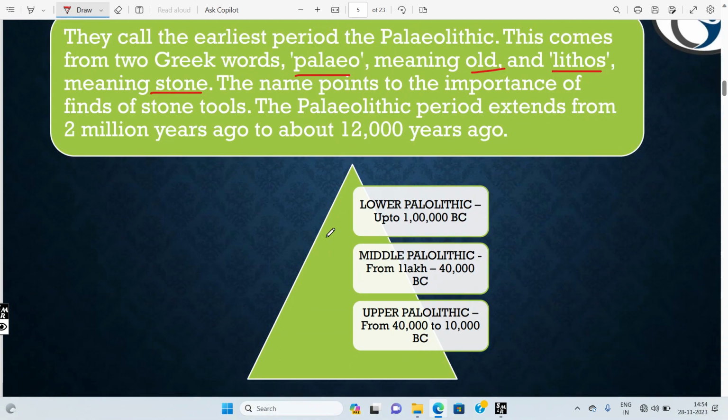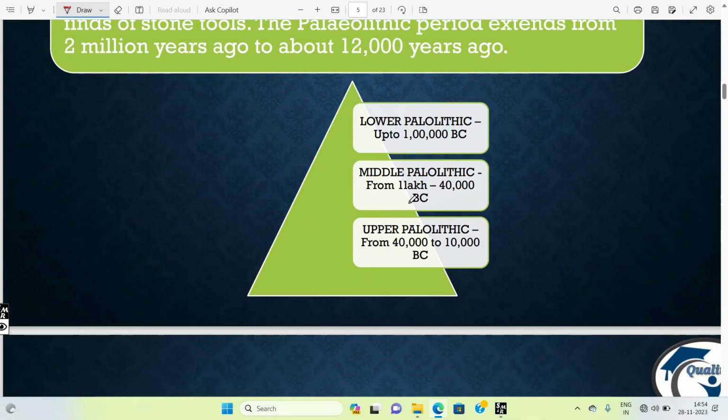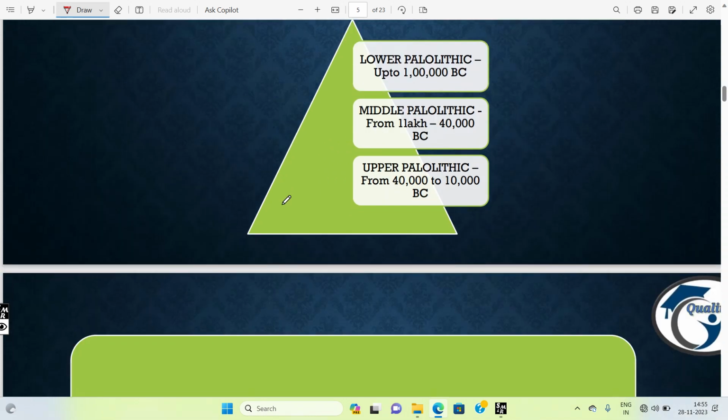Now let's discuss Lower Paleolithic, Middle Paleolithic, and Upper Paleolithic. The time period of Lower Paleolithic is up to 1 lakh years BC. The Middle Paleolithic is 1 lakh to 40,000 BC. Upper Paleolithic is 40,000 to 10,000 BC. I hope you all got these points. If you want, write them down or take screenshots.